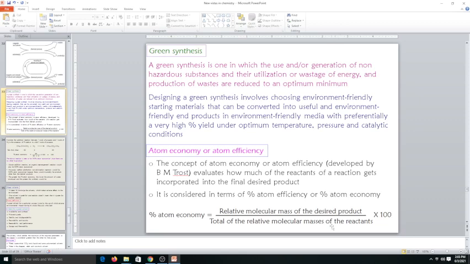The denominator can be higher compared to the numerator. That means if the reactant molecular mass is higher compared to the product molecular mass, more wastage will be there. And if both of them have almost the same value, then the percentage atom economy is close to 100.